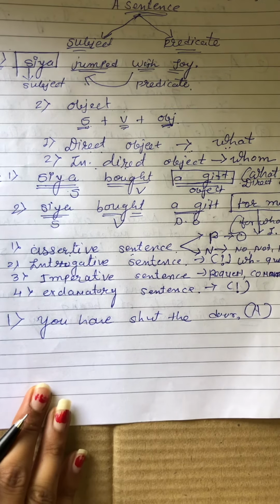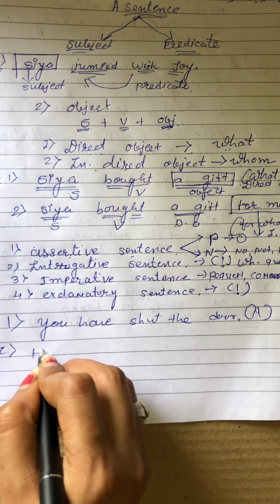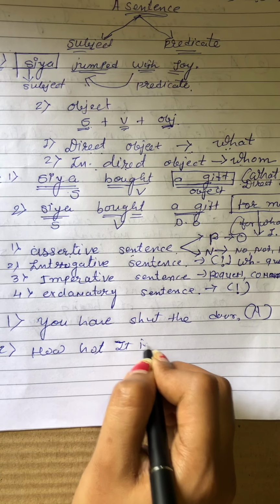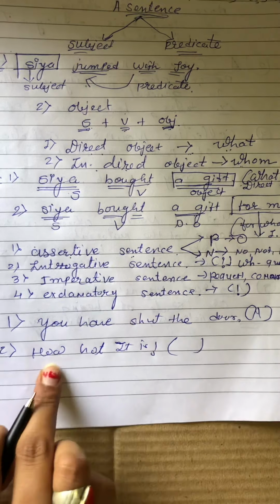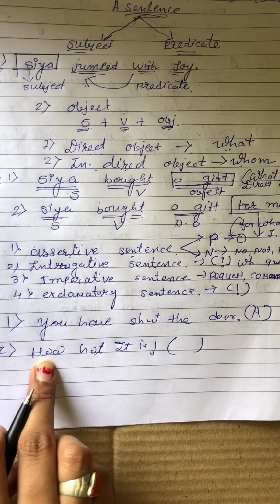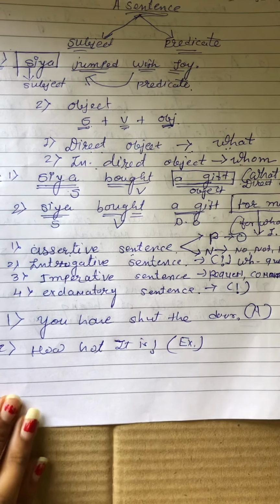Second, see, how hot it is. We get the exclamation mark at the end of the sentence and this is our sudden feeling. So this is our exclamatory sentence.